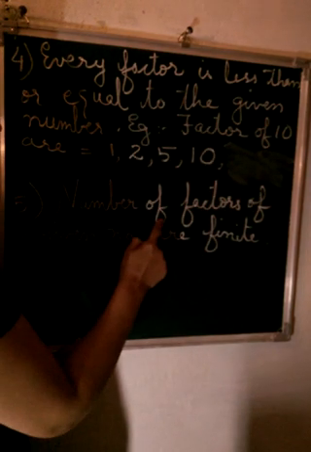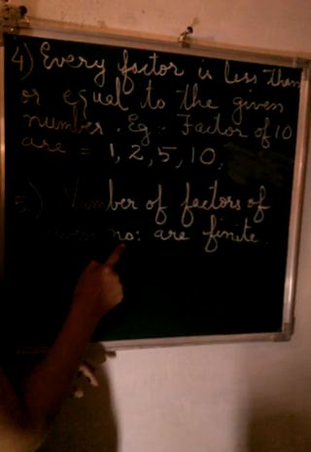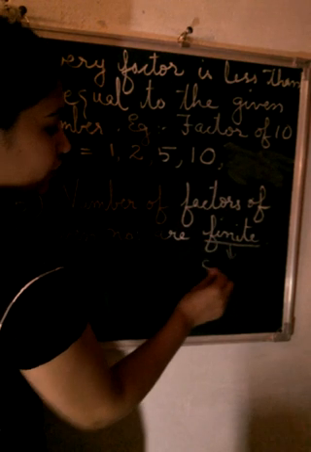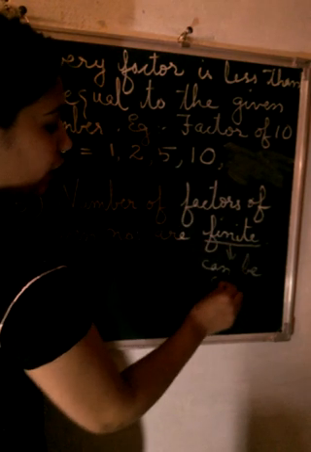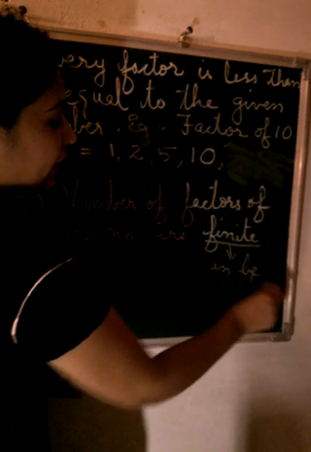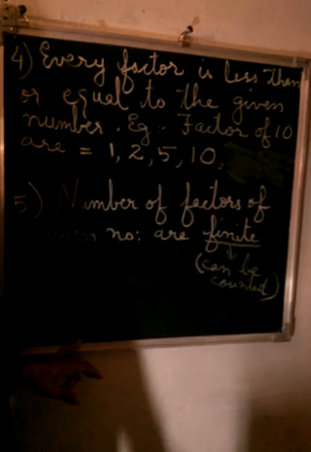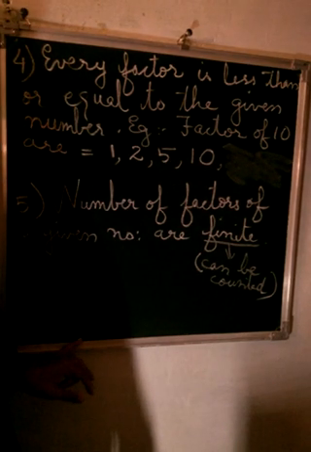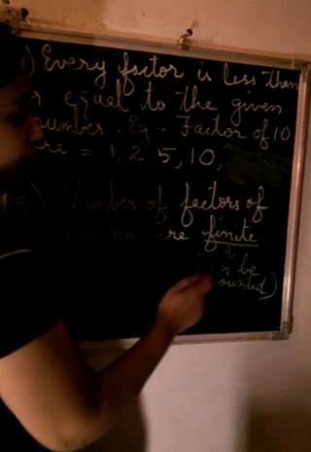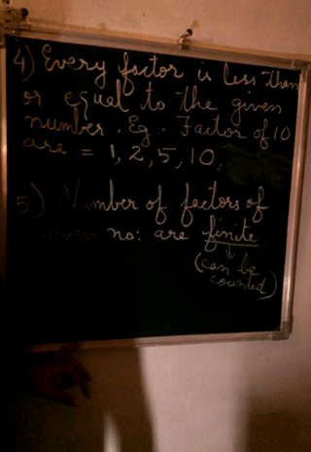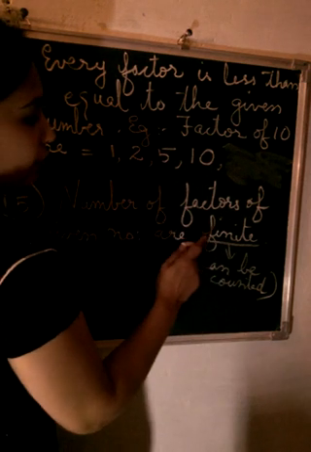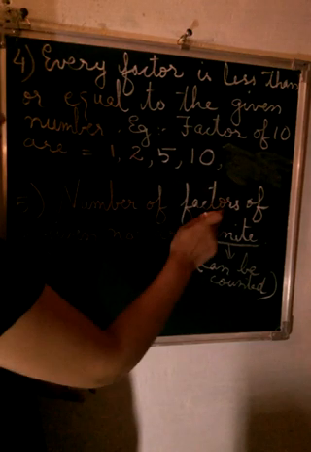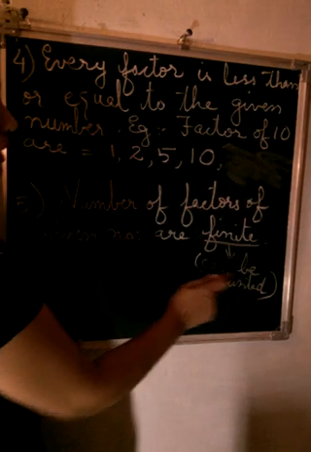Now, the number of factors of a given number is finite. Finite means you can count, it can be counted. Okay, finite is just the opposite of infinite. Infinite means which we cannot count. Like for example, you cannot count the number of stars. Yes, so we don't know the last digit of the number system. Do we know? No, we don't know. So the word finite means which can be counted. That means the number of factors of a given number can be counted.